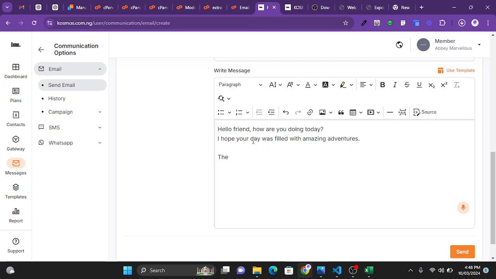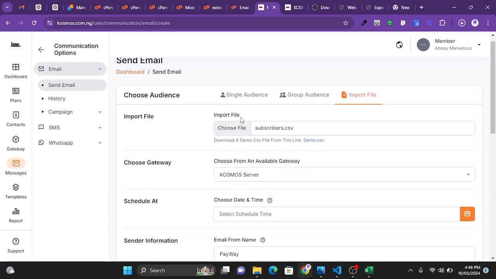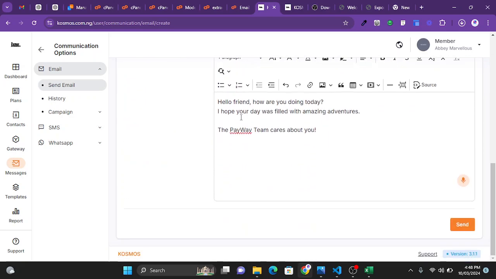The Payway team cares about you. So that will be the content of our email, and we are going to head over and send it to our customers or our users. The next thing for us to do is to click on send.